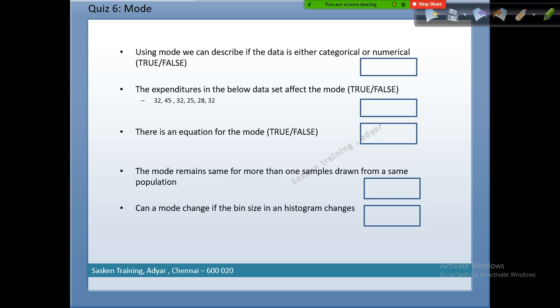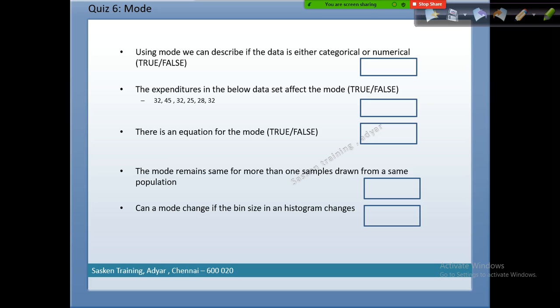The second one: the outliers in the below data set affect the mode. If it is the mean, all the values in the data set will affect the mean. But in the case of mode, it doesn't, right? We are very particular about the popular value, the one with the most occurrences. It's false. It's not affected, right? That's all, not all the values. Is there a formula for the mode?